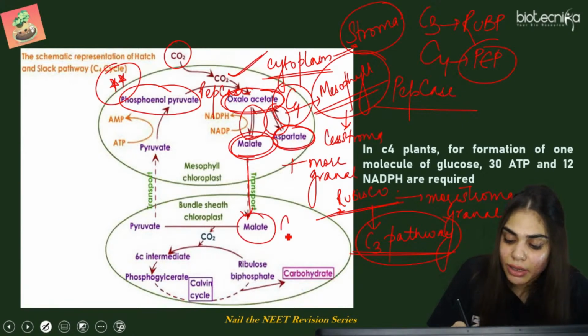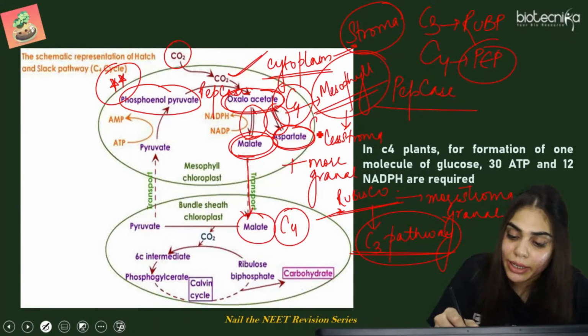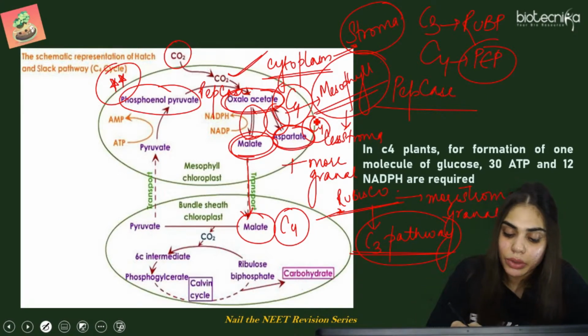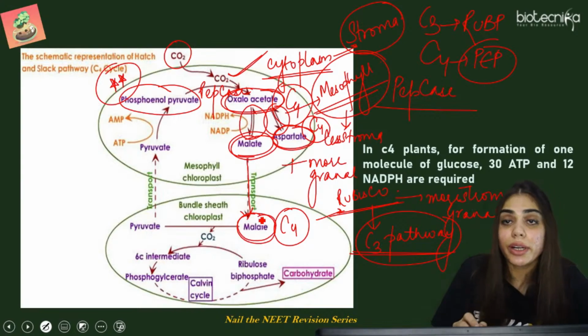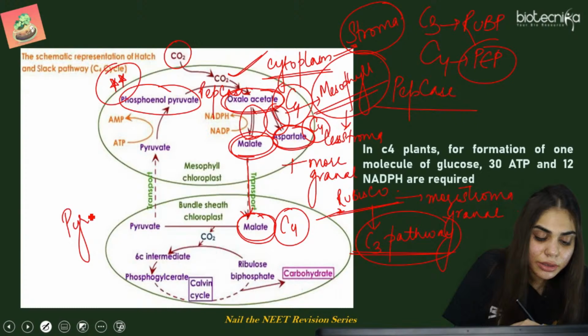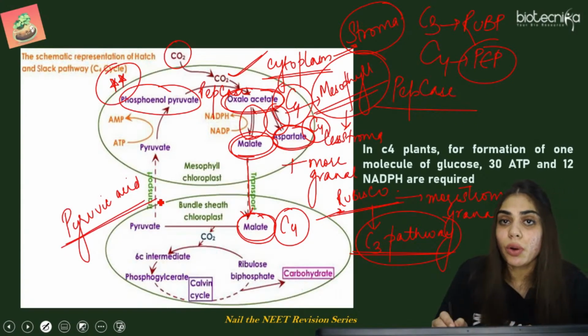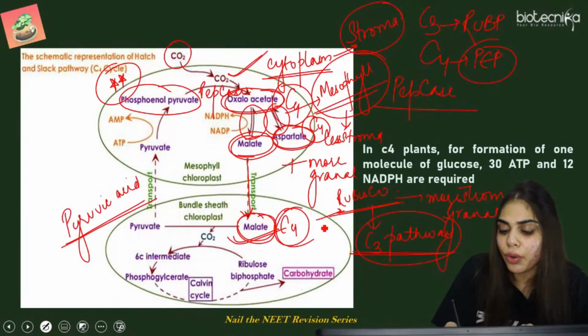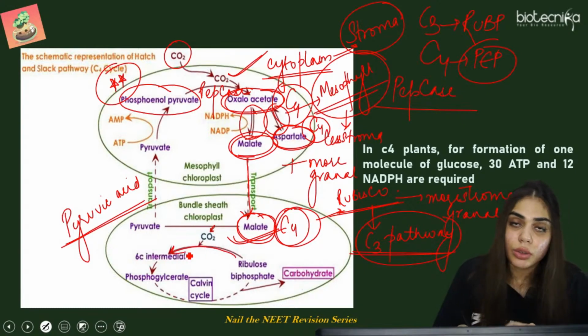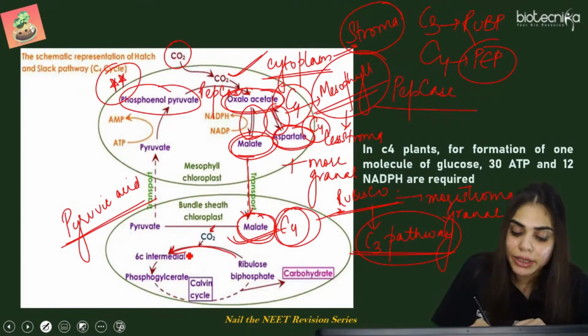Malate है, malate is a 4 carbon compound. Aspartic acid भी 4 carbon. Oxaloacetic acid is also a 4 carbon compound. So this malate will be converted to a 3 carbon compound, that is pyruvic acid. So where is this one carbon going? Because we have told that malate is a 4 carbon compound, but 1 carbon is going to be fixed in the form of glucose. So 1 carbon dioxide molecule will enter the Calvin cycle.